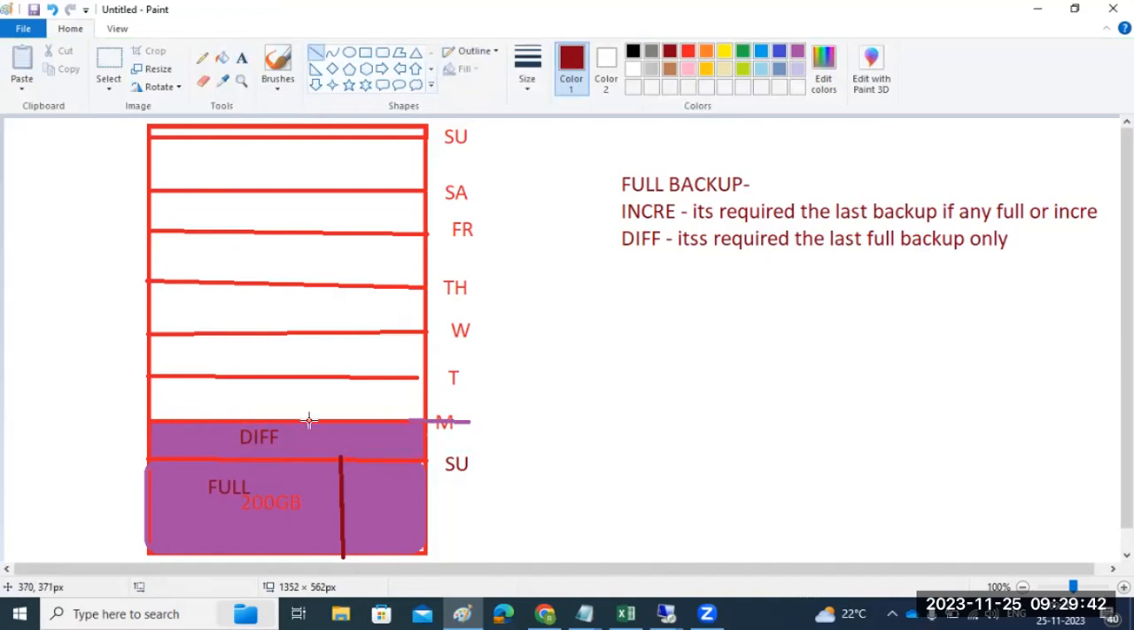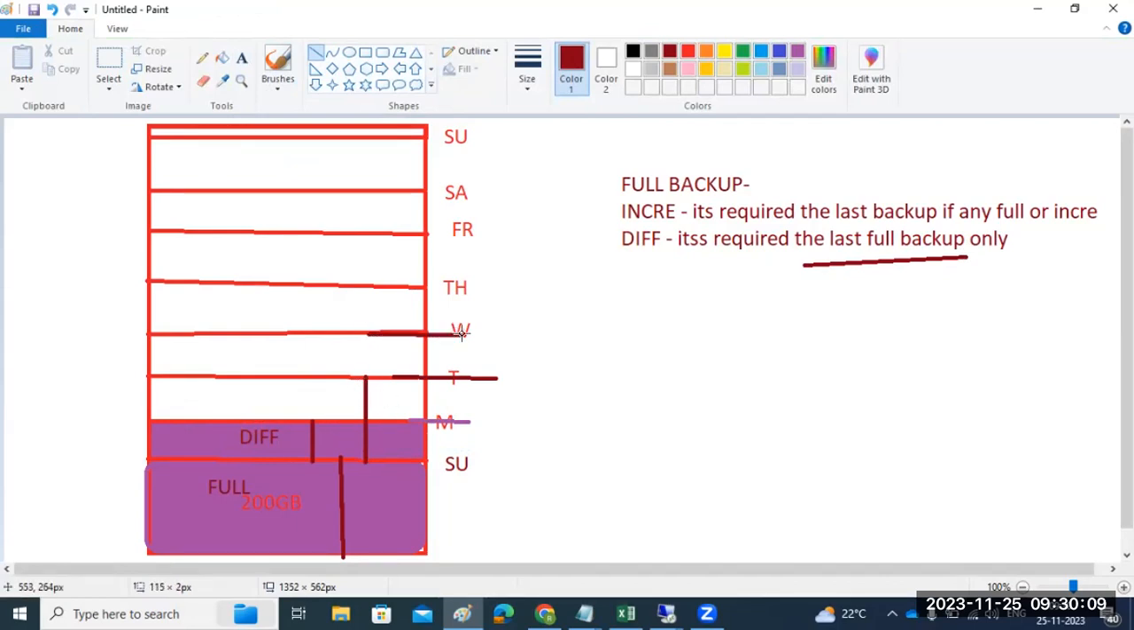Only this difference, it will take the backup. Tuesday, you are taking the differential backup. Listen carefully here. Tuesday, when you are taking the differential backup, it won't look at the last differential backup. It will always look at the full database backup only. Then when was the full backup completed? Sunday. Then Sunday to Monday, then Monday to Tuesday, only this data will be backed up.